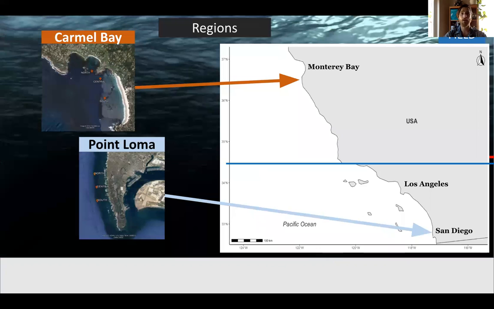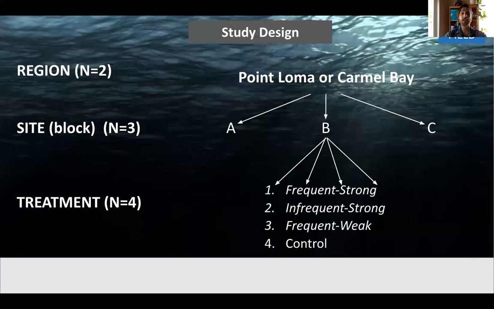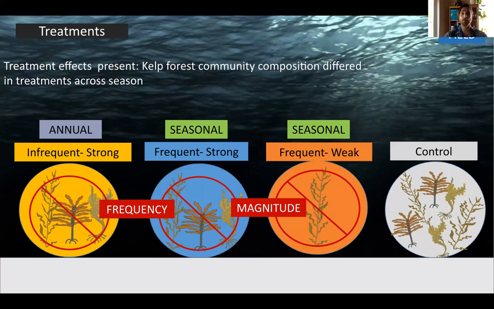Well, to answer that question, we conducted experimental removals in two disparate regions along the California coast, north and south of a major biogeographic break, shown here, the blue line. Within each region, we have 3 sites or blocks, and within each of these 3 sites, we had 4 treatments varying in their level of disturbance. Treatments were designed to resemble storm disturbance events of varying frequency and magnitude.